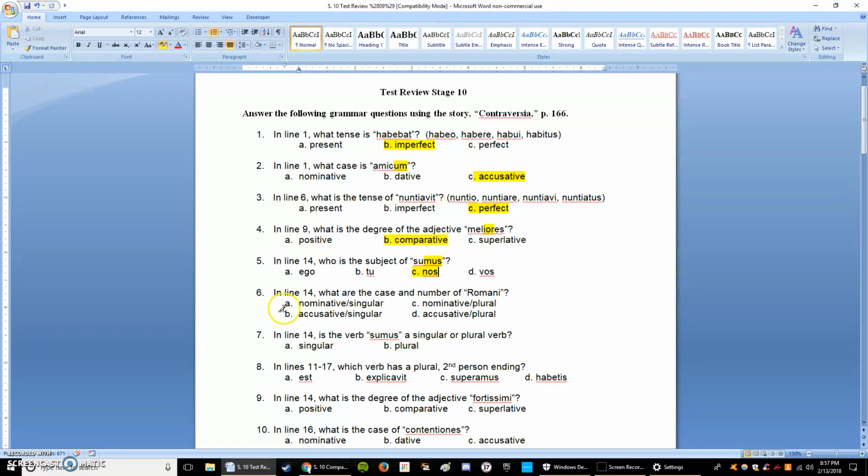All right, number 6, in line 14, what are the case and number of Romani? Romani, that I ending is always nominative, and it's always plural. Remember, I always tell you guys to think of fungus, and the plural is fungi. This is the same idea here. Okay, and in line 14, is the verb sumus a singular or plural verb? Well, we see here that the mus means the subject is we, and we is always plural.